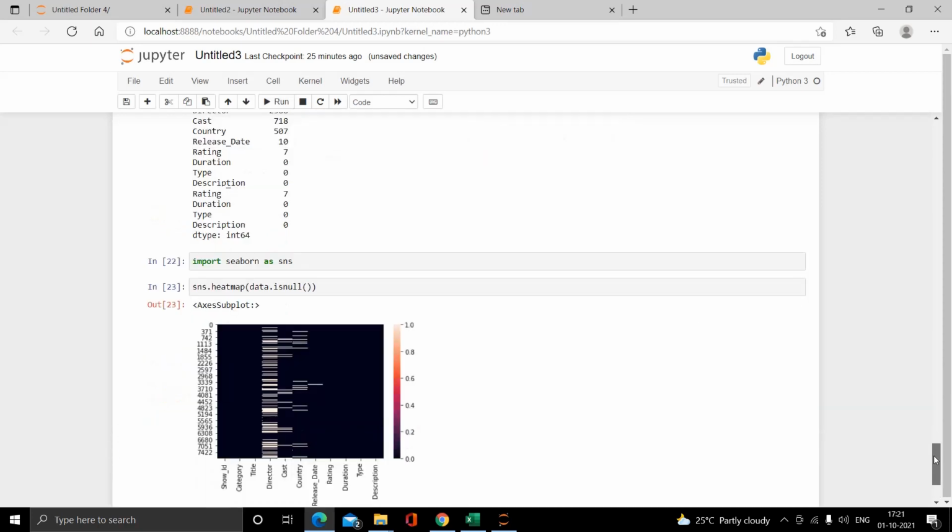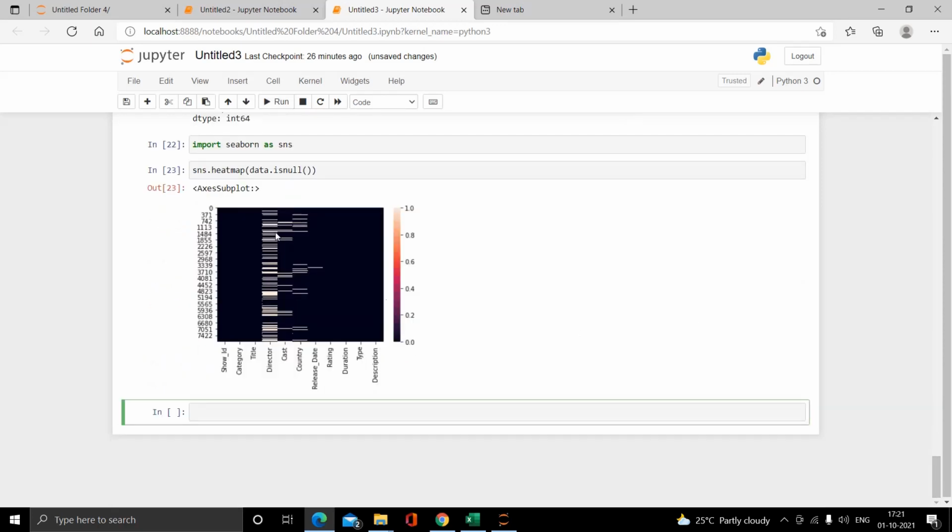After running this, you can see the heat map is printed. Null values are represented with white color. In the director column there is the maximum number of null values.